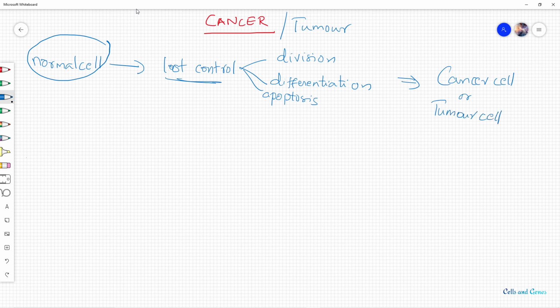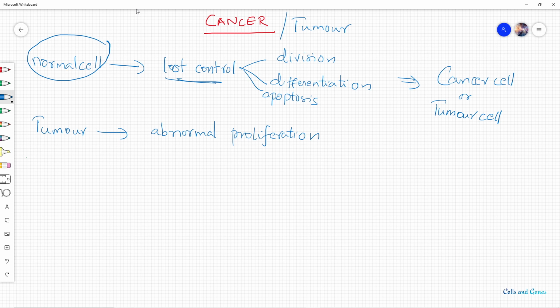Now we have understood that a tumor, or cancer, is a result of an abnormal proliferation of cells without differentiation and apoptosis. There won't be any differentiation or any apoptosis for a tumor cell. So a tumor cell is a result of an abnormal proliferation of cells without differentiation and apoptosis.